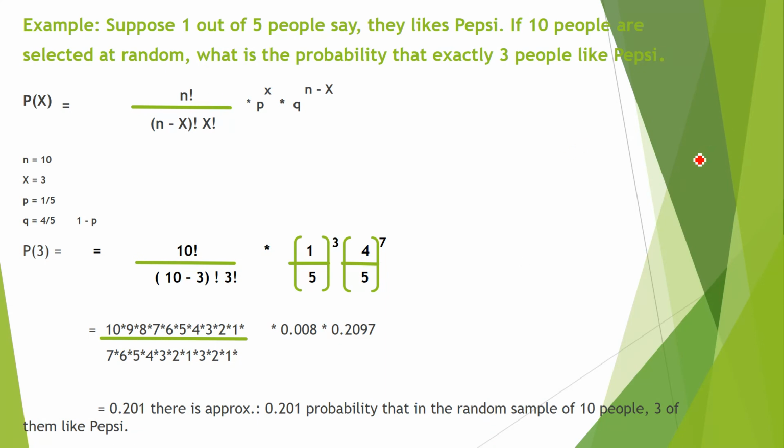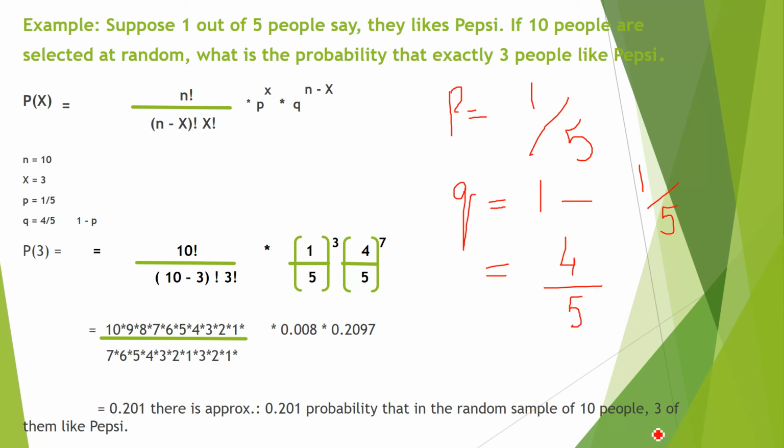Okay, one more question in order to understand. Suppose 1 out of 5 people say they like Pepsi. 1 out of 5. So how I will say 1 out of 5. This is the probability P. So if I will ask you what is the value of q, then suppose if q is not mentioned, what you have to do, you have to subtract from 1, because sum of the probability should be 1. 1 minus 1 over 5. So when you will solve it, it will be equal to 4 over 5. Right?